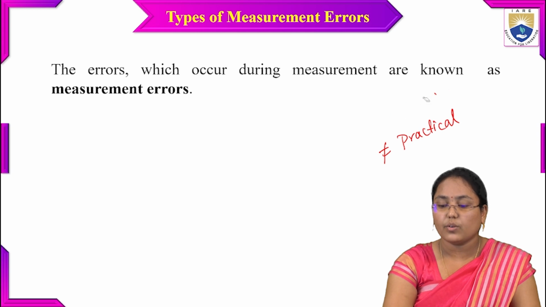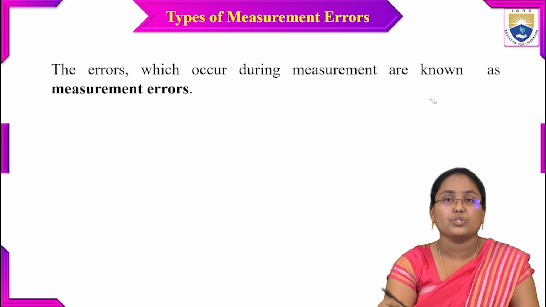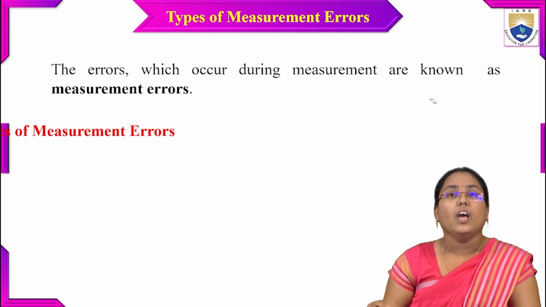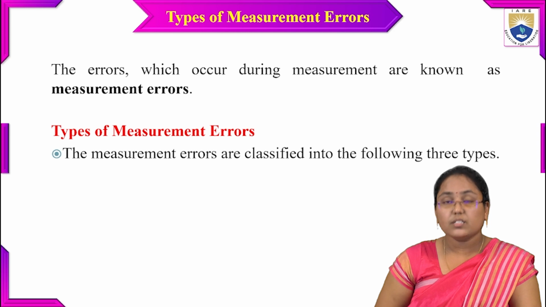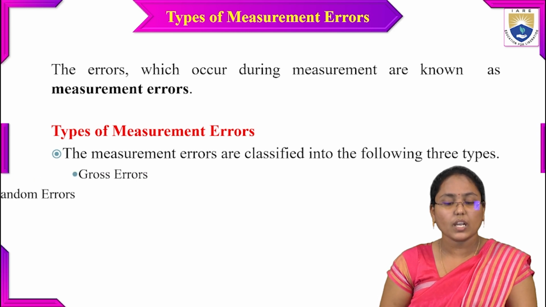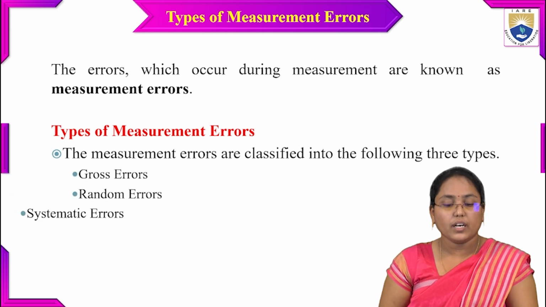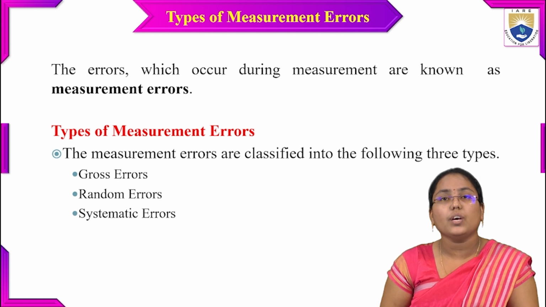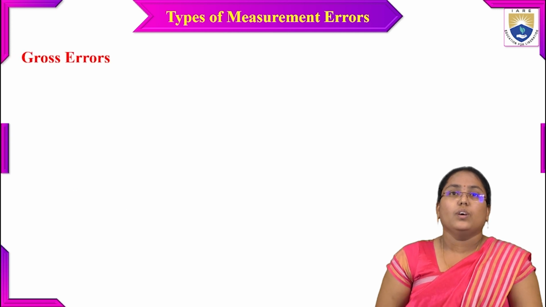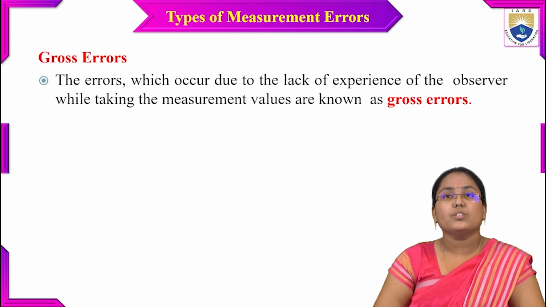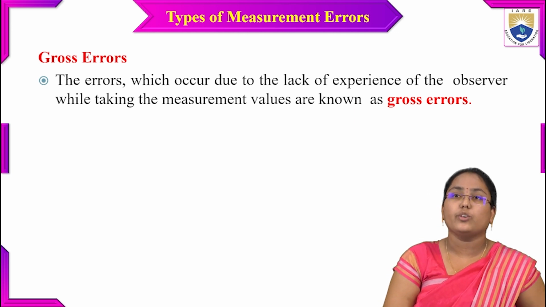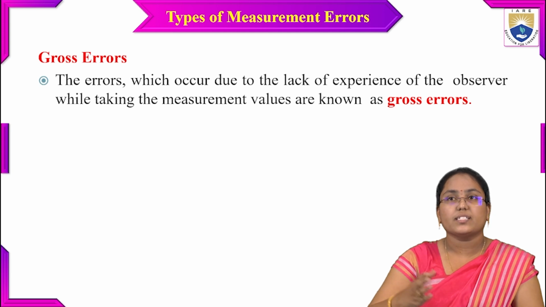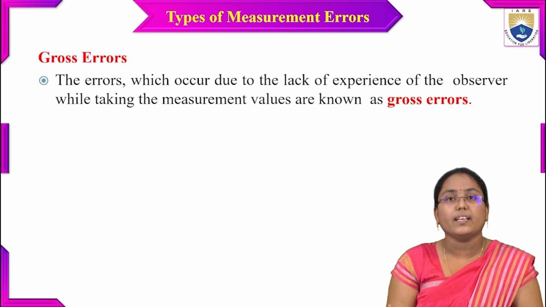So now let's look at the different types, the major categorization of these errors. The types of errors are classified into three types basically. The first one is gross errors, the second one is random errors, and the third one is systematic errors. Now let's look at each of the errors elaborately. The first one is gross errors. The errors which occur due to the lack of experience of the observer while taking the measurement values are known as gross errors.